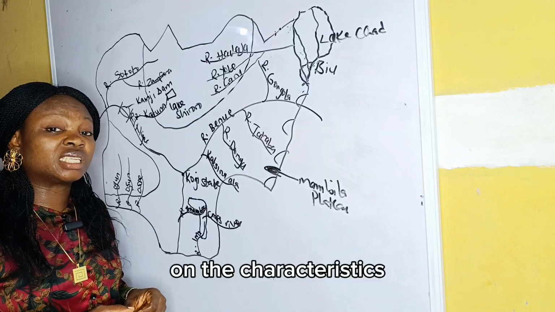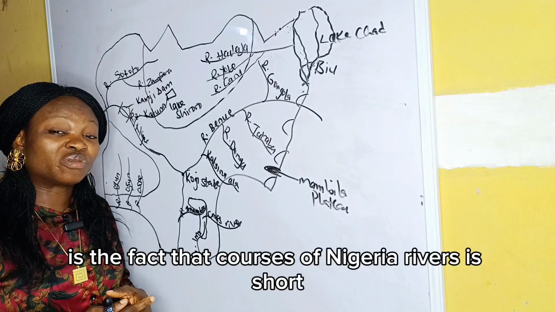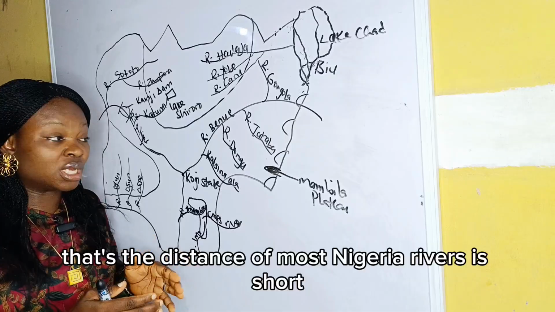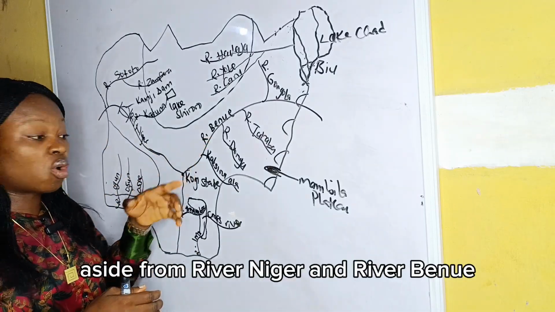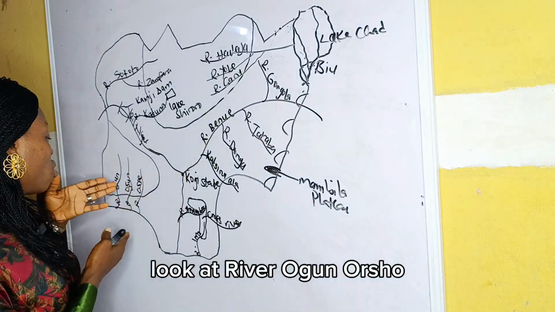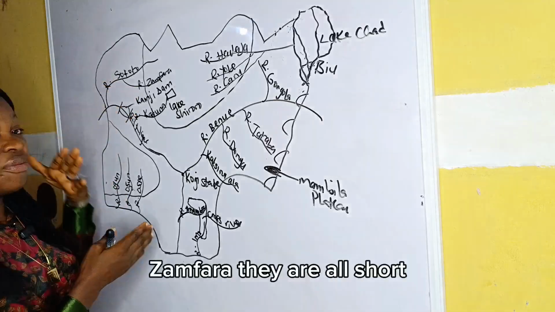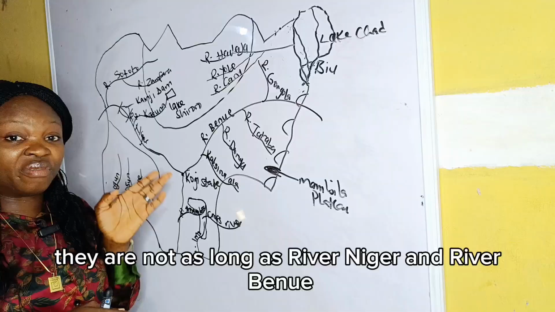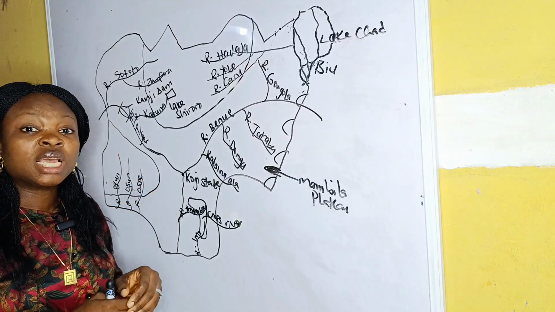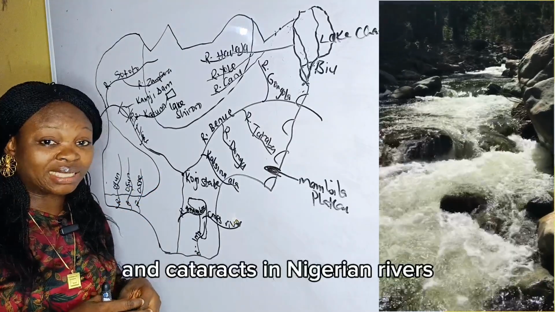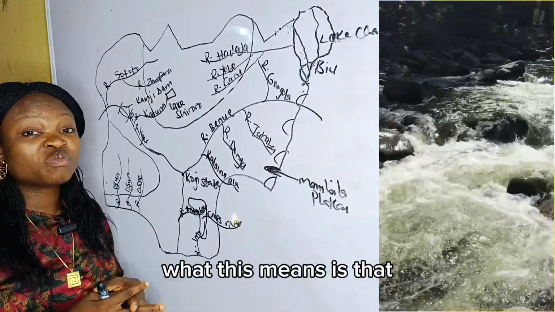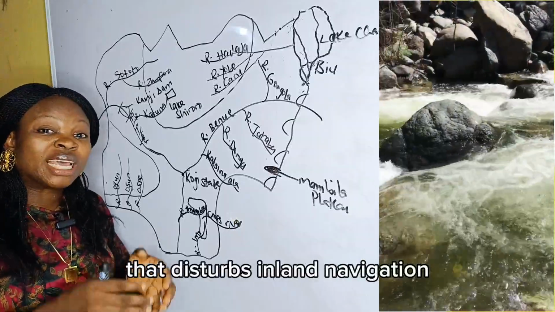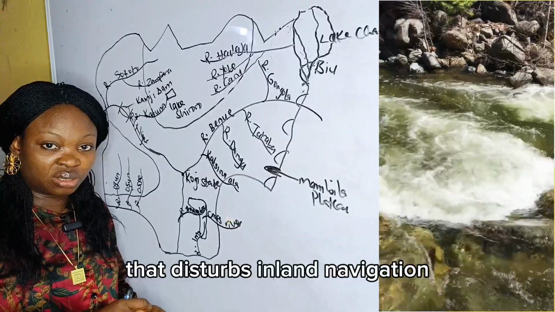Another characteristics is the fact that courses of Nigerian rivers is short. That's the distance of most Nigerian rivers is short. Aside from River Niger and River Benue, other rivers, they are short. Look at River Ogun, Osun, Ose, Sokoto, Zamfara. They are all short. They are not as long as River Niger and River Benue. There is presence of rapids and cataracts in Nigerian rivers. What this means is that there are rocks in Nigerian rivers that disturbs inland navigation.